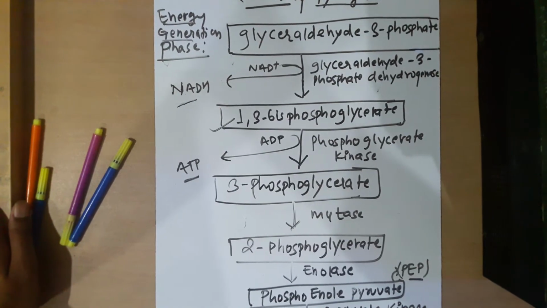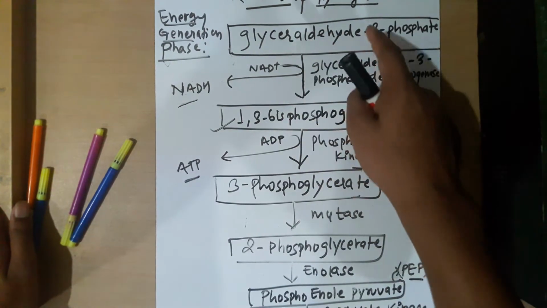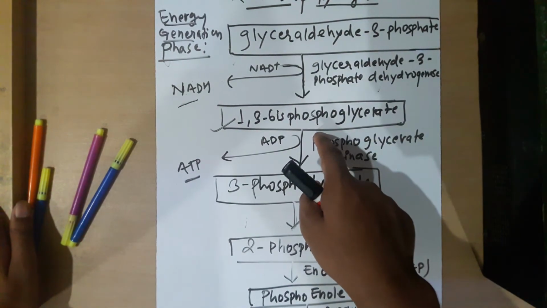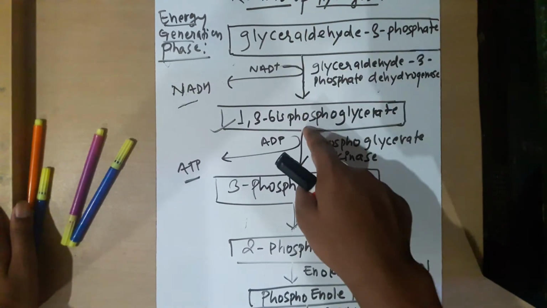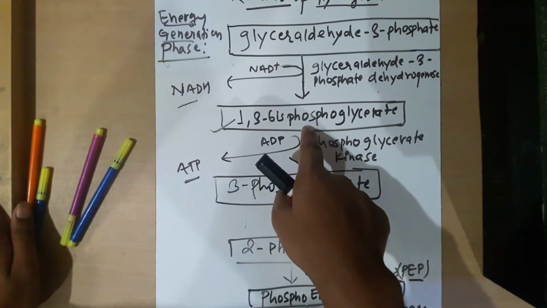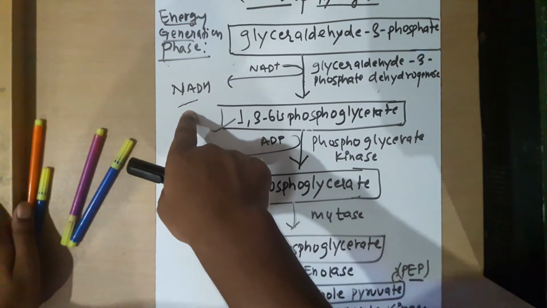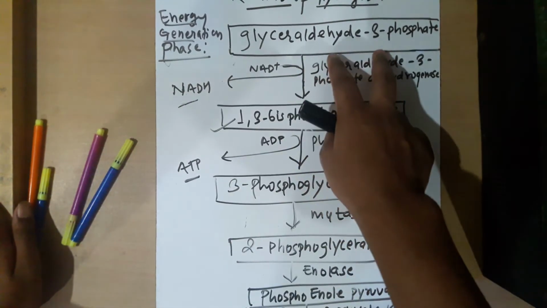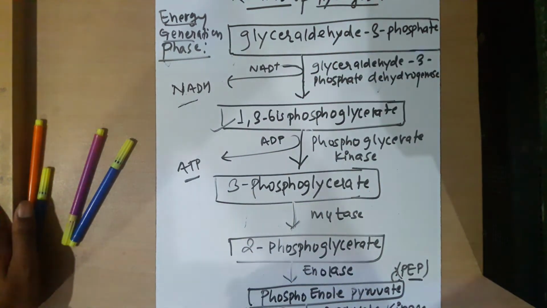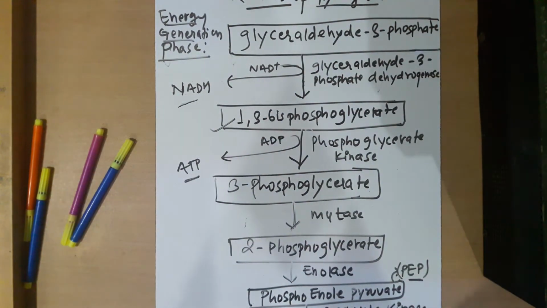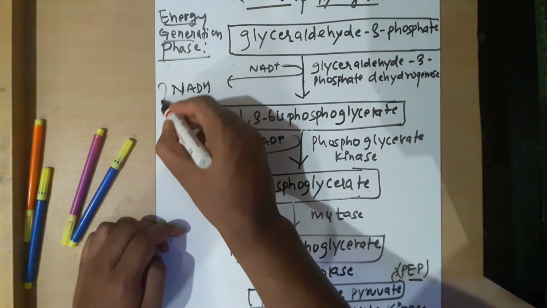So if 2 molecules are formed, one conversion of glyceraldehyde 3-phosphate into 1,3-bisphosphoglycerate is producing 1 NADH. Yes or no? So if 2 molecules of glyceraldehyde 3-phosphate are being converted into 2 molecules of 1,3-bisphosphoglycerate, how many NADH should be produced? Obviously 2 NADH.